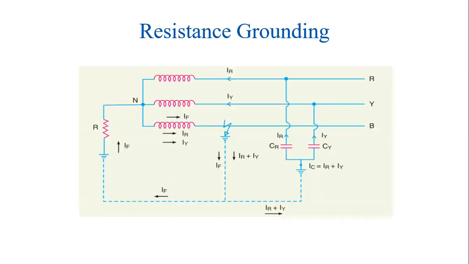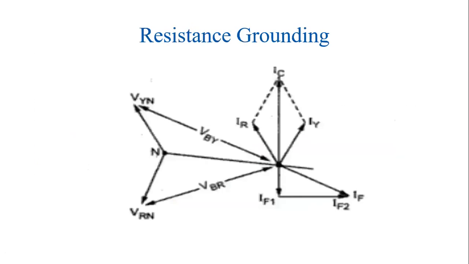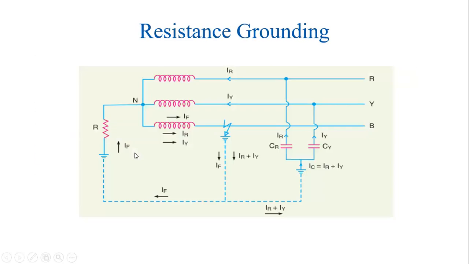Now, let us assume that a fault has occurred. Let us assume a three-phase circuit. For this three-phase circuit, the fault has occurred at phase B. If the fault occurs at phase B, normally the current chooses the low resistance path.